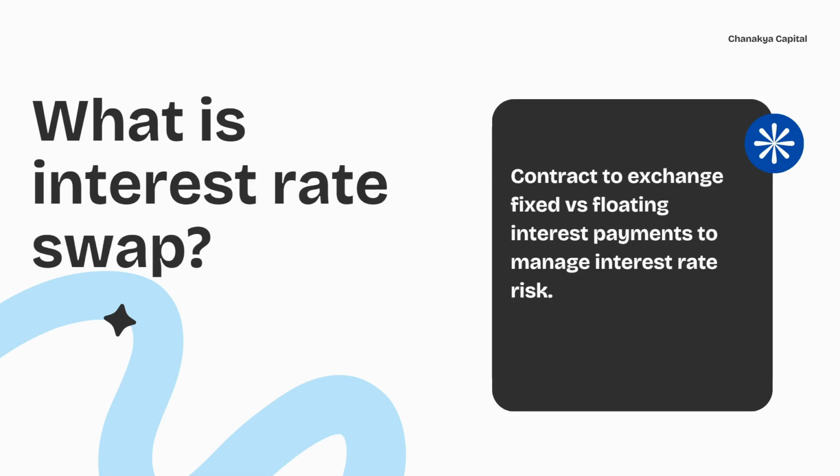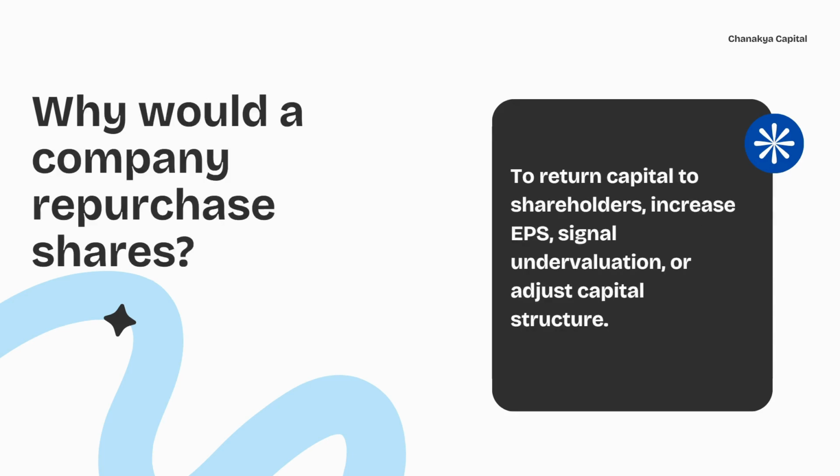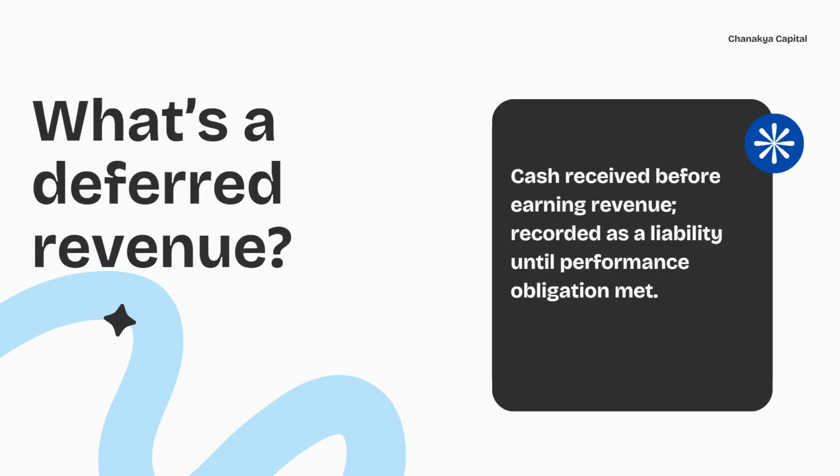What is an interest rate swap? A contract to exchange fixed versus floating interest payments to manage interest rate risk. Why would a company repurchase shares? To return capital to shareholders, increase EPS, signal undervaluation, or adjust capital structure. What is deferred revenue? Cash received before earning revenue, recorded as a liability until the performance obligation is met.